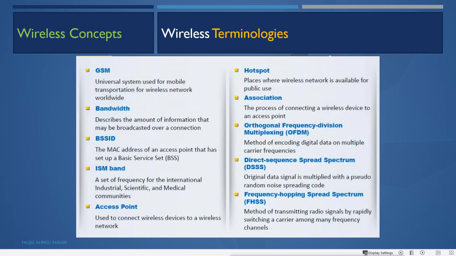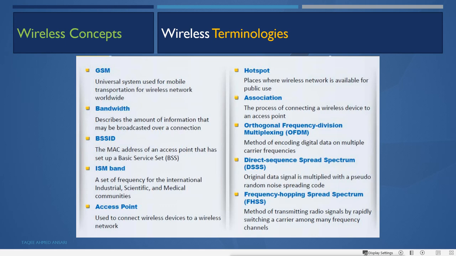Now, before going into this, we should know the terminology of wireless. These are some of the words you may have heard about wireless devices and wireless networks. First, GSM. GSM is a universal system used for mobile communication for wireless networks worldwide. Whenever you hear about the mobile network, where we do calling and all that, these are wireless networks, and these are all called GSM.